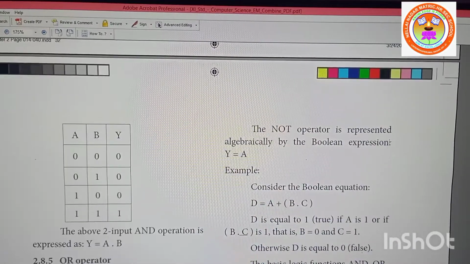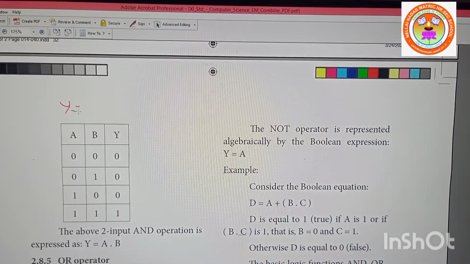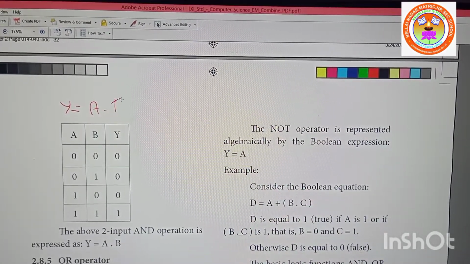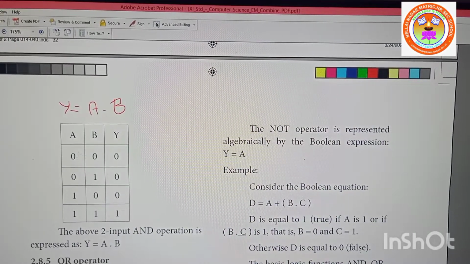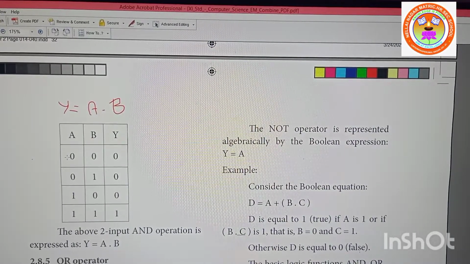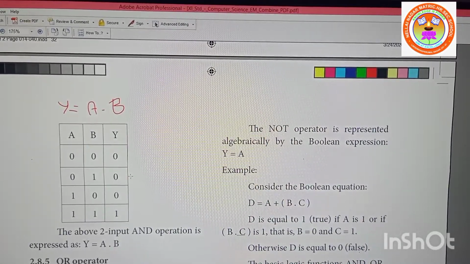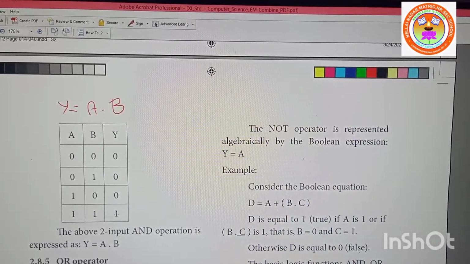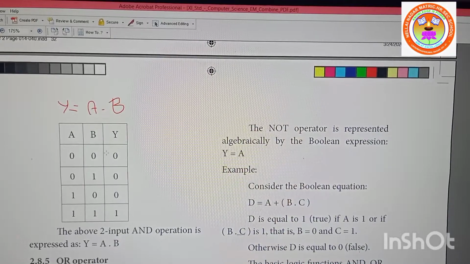I'll explain, don't worry. Now this is, for example, the Y equation. First you should know the equation. Y is equal to A into B, right? Now all the combinations of values you should take. 0 into 0 is 0. 0 into 1 is 0. 1 into 0 is 0. 1 into 1 is 1. Any difficulty in this? This is called the truth table.